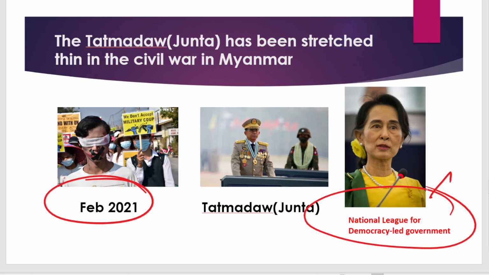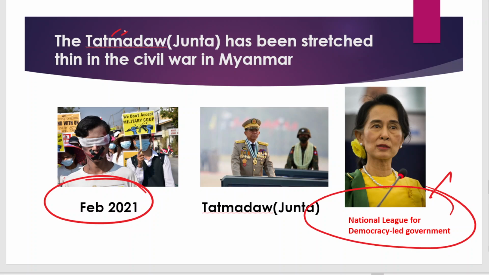And there was a huge protest in Myanmar by the people and by the leaders who were pro-democracy. But the military junta, which is also known as Tatmadaw, applied harsh methods to control the protest, which led to several losses of life.